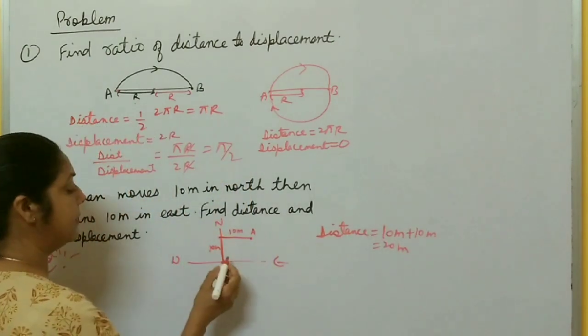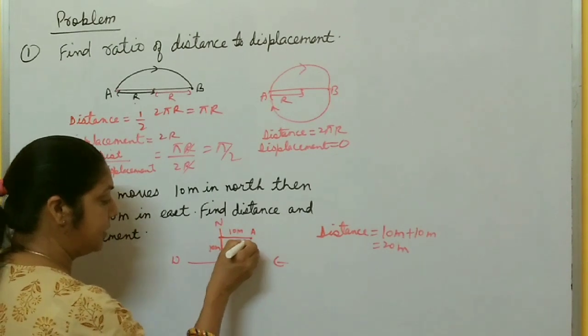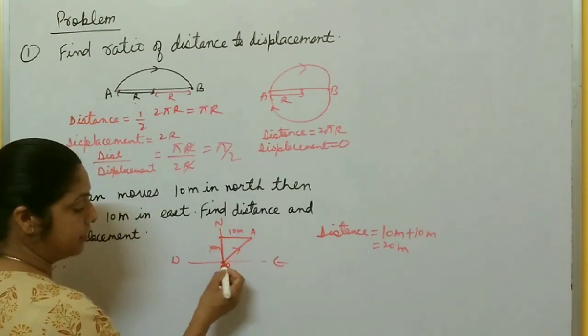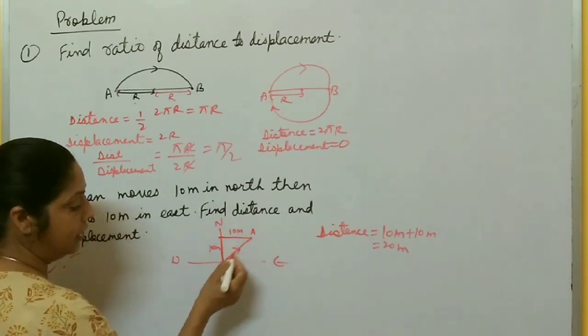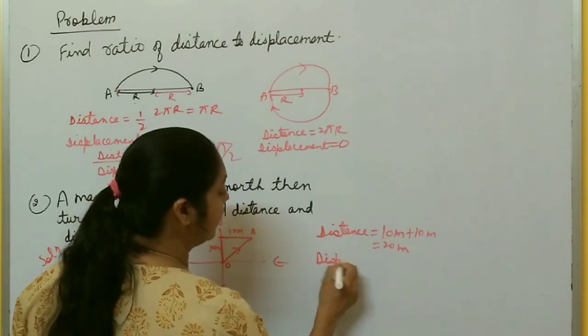But what is displacement? Initial position is this one and final position is this one. So you just draw a line joining these. This is the shortest path. So this initial position O, final position A. This OA is displacement. And how do you calculate displacement?